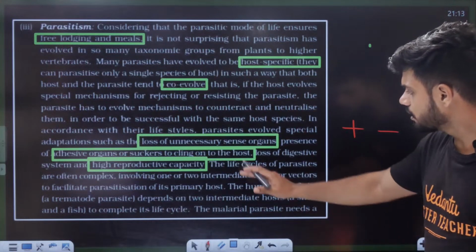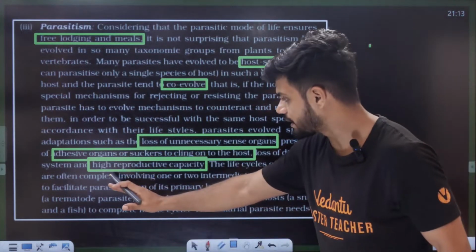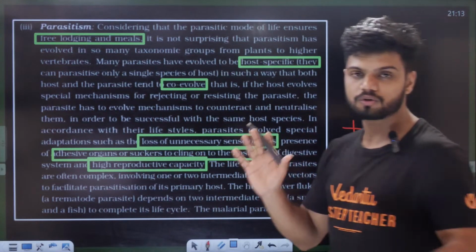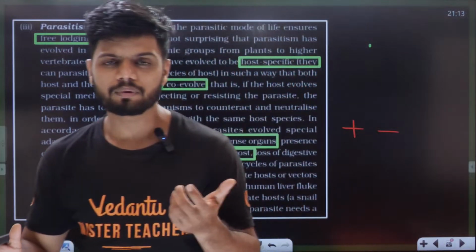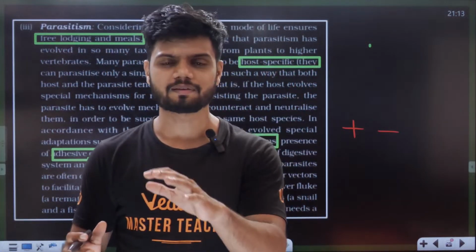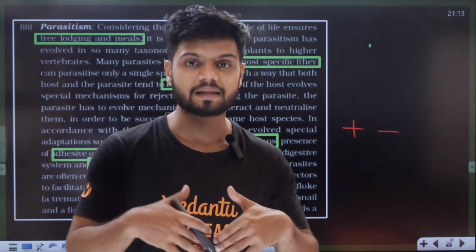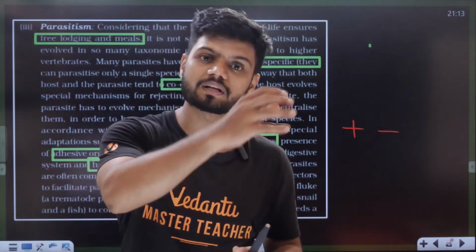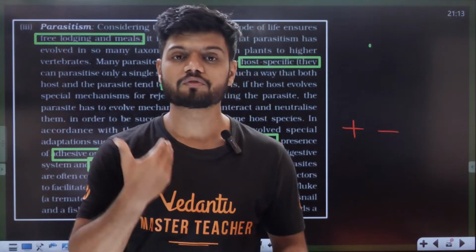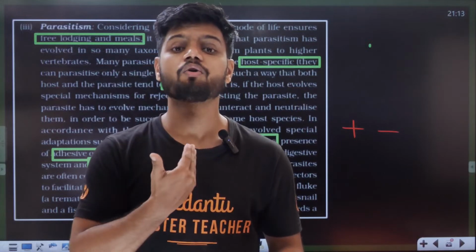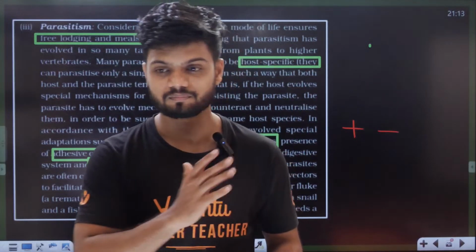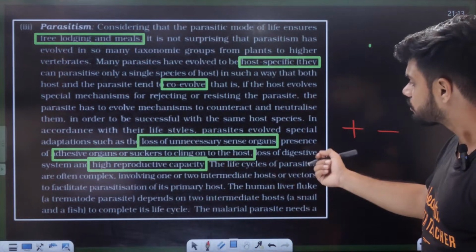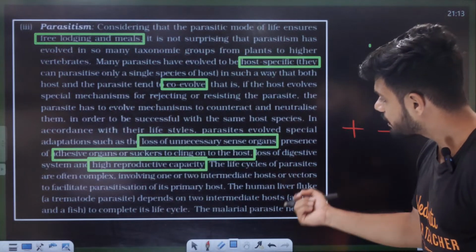Okay? Life cycle of parasites are often complex, involving one or two intermediate hosts or vectors. There are hosts and vectors. For example, Plasmodium vivax is the organism which is causing malaria. It goes to the mosquito, which is a vector. From the mosquito it comes to us. We are the host. So for the malaria parasite, we are the host. Mosquito is the vector. Understand, there is a difference. Involving one to two intermediate hosts or vectors to facilitate parasitism of its primary host.